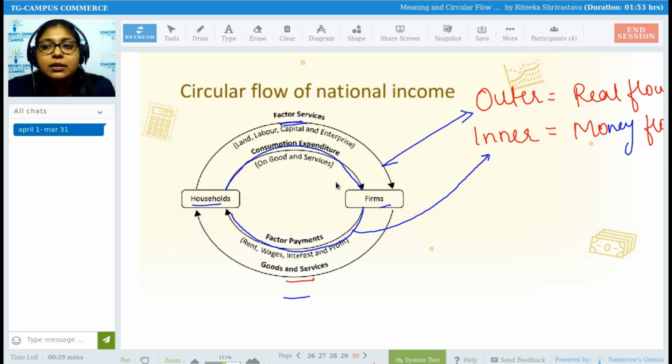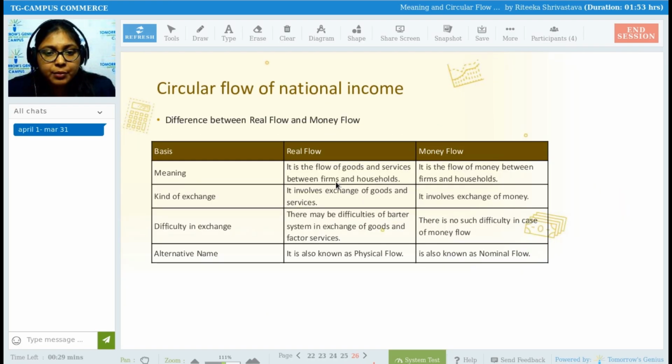So, this is what the circular flow of national income under 2-sector economy is. Assumptions we saw, we understood how the transfer is taking place, real flow, money flow, stock concept, flow concept, everything we saw. Now coming back to the difference between real flow and money flow, quickly we'll see this.